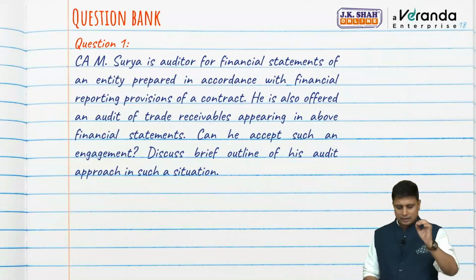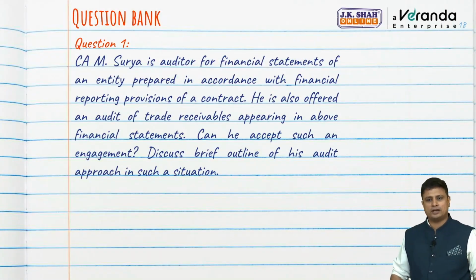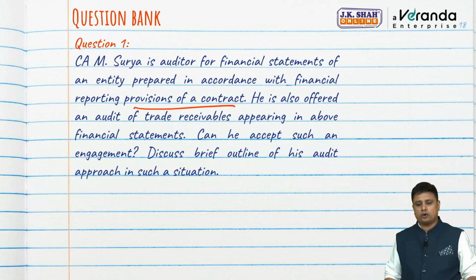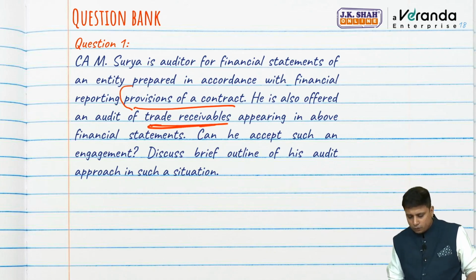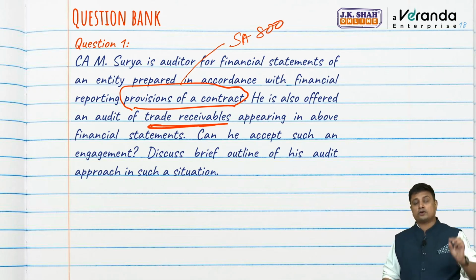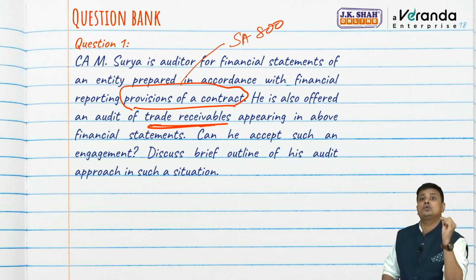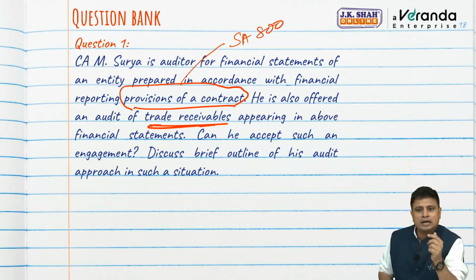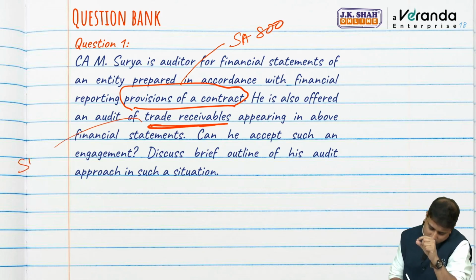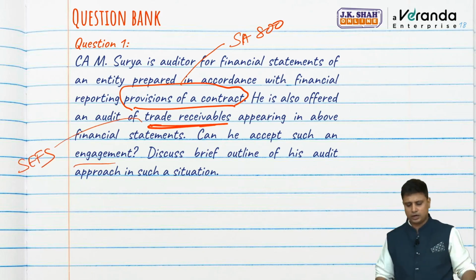Now, CA Surya is the auditor of a financial statement of an entity prepared in accordance with the financial reporting provisions of a contract. He is offered an audit of trade receivables. See, provisions of a contract means which standard? SA 800. Okay, provisions of a contract. If you recollect in SA 800, they use the words provisions of a contract. Now, he is also offered an audit of trade receivables appearing in the above financial statement. So he is auditing a single element of a financial statement. Can he accept such an engagement and briefly outline his audit approach?